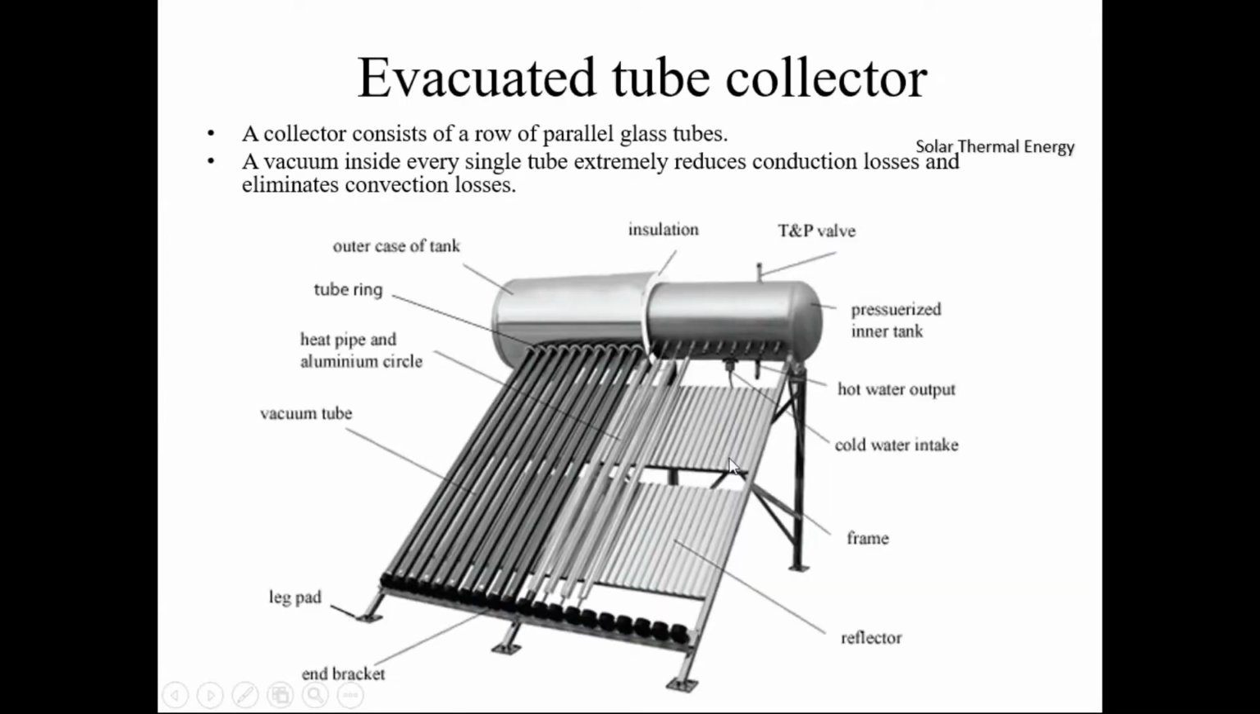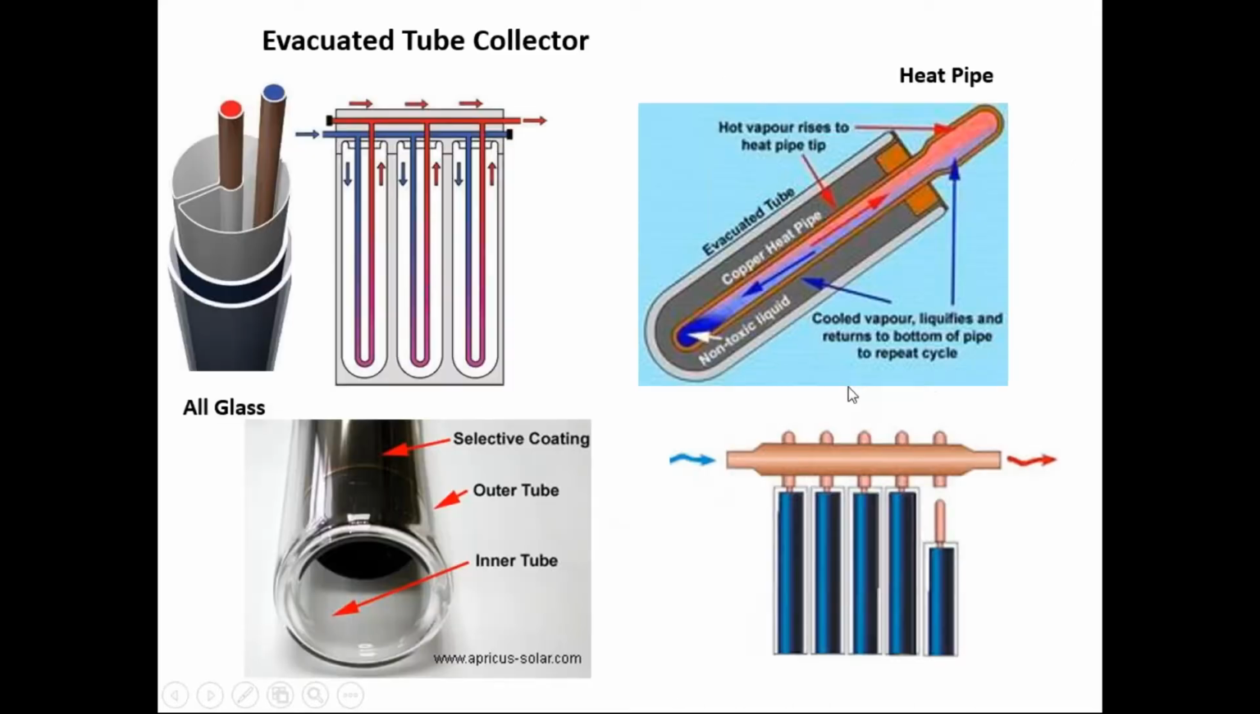The main components of this evacuated tube collector system are the collector, which consists of a row of parallel glass tubes, as you can see here, and inside each tube there is a vacuum. That I'll explain in the next slide. So the tank, tubes, and the structure. These are the main components of the evacuated tube collector.